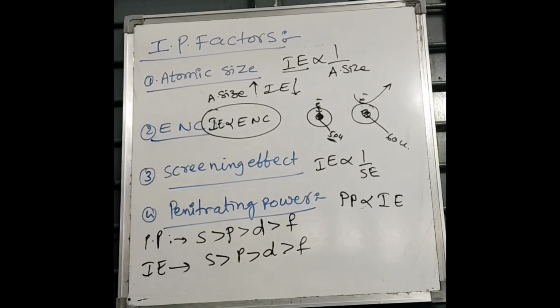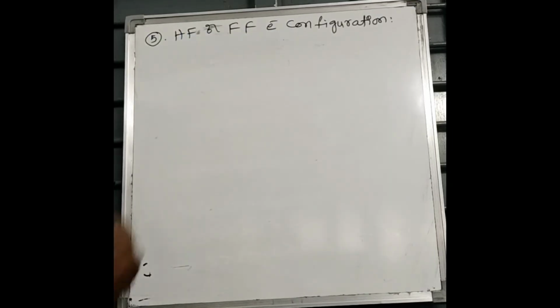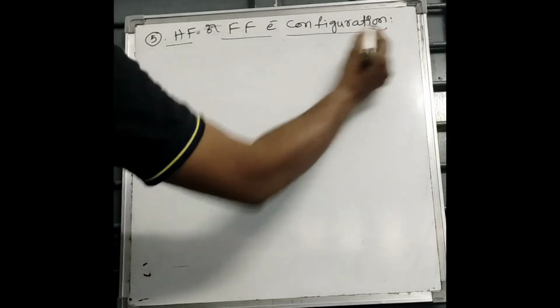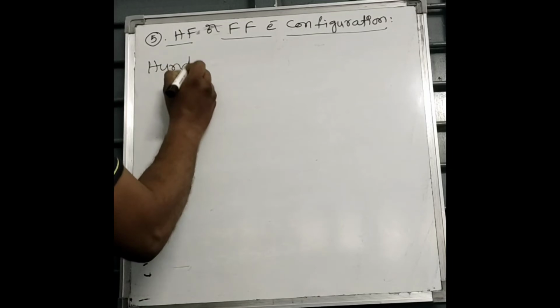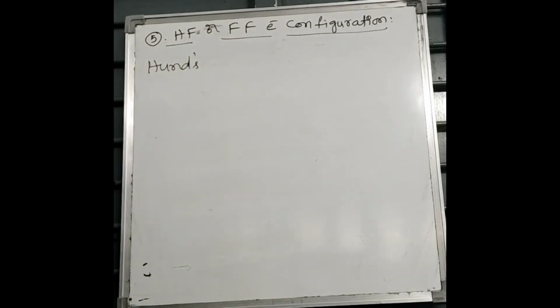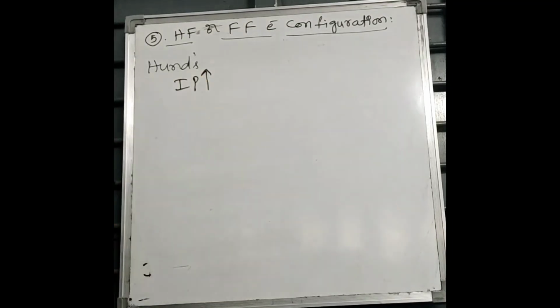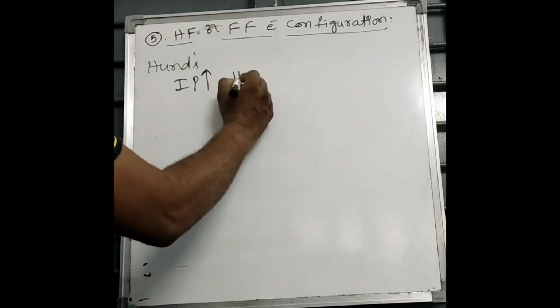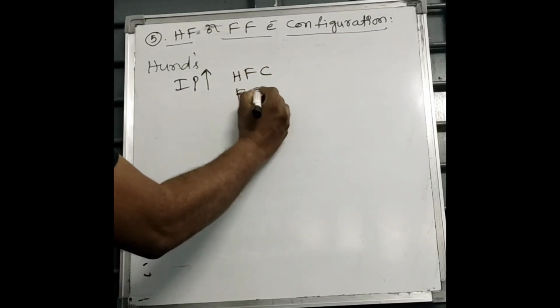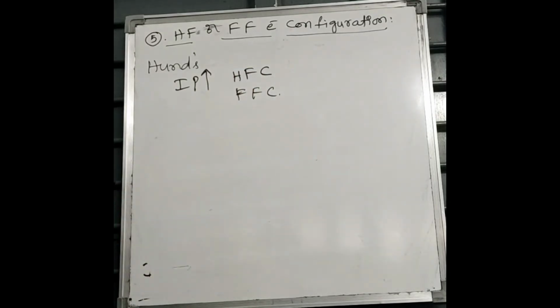The fifth factor is half-filled or full-filled electron configuration. You know, according to Hund's rule, the half-filled or full-filled electron configuration is stable. More amount of energy is needed to remove an electron from stable electron configuration. That's why IP increases in order to remove an electron from half-filled or full-filled configuration. This is also one of the factors which influences the ionization energy or potential.